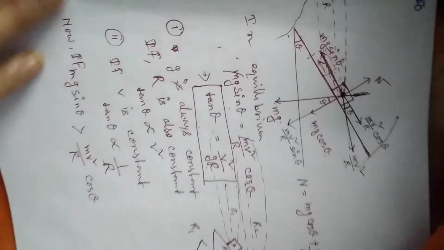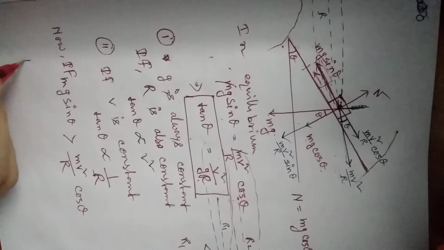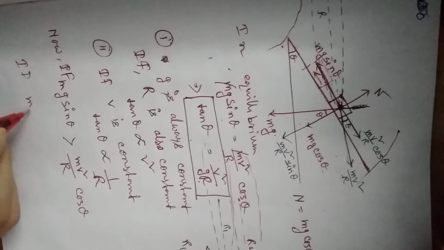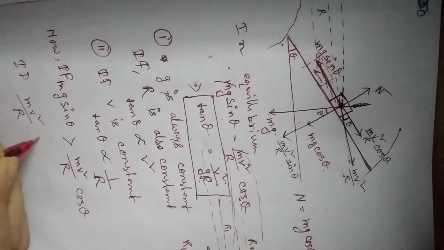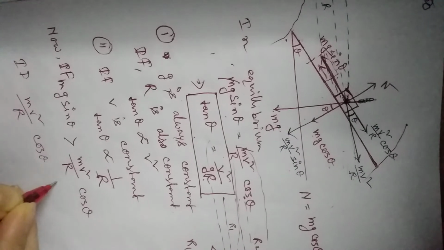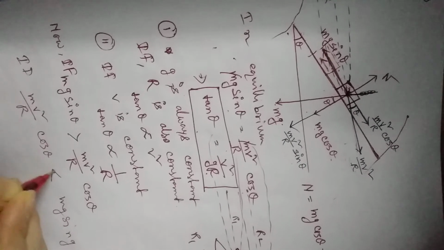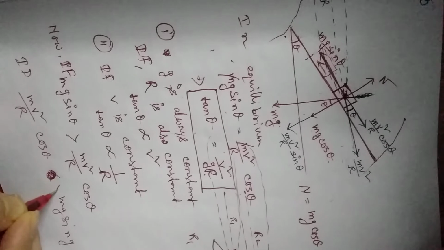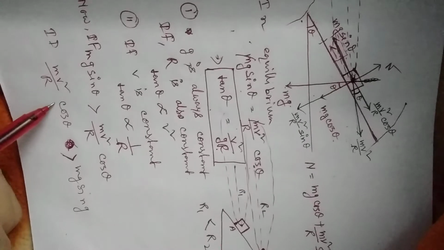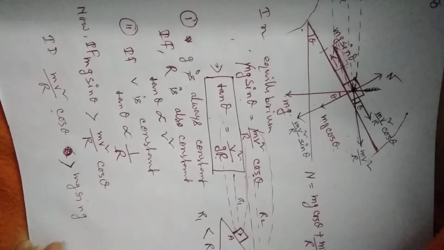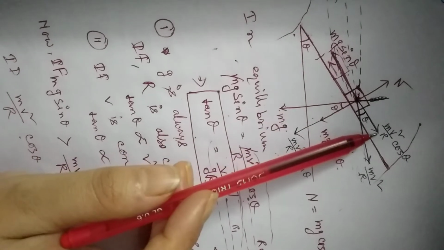Okay, now if mv square by r cos theta is greater than mg sin theta, if this component is greater than this component, that means the vehicle is moving along this direction.